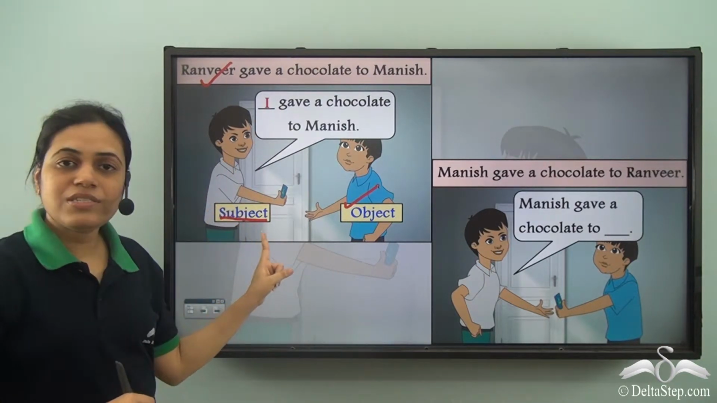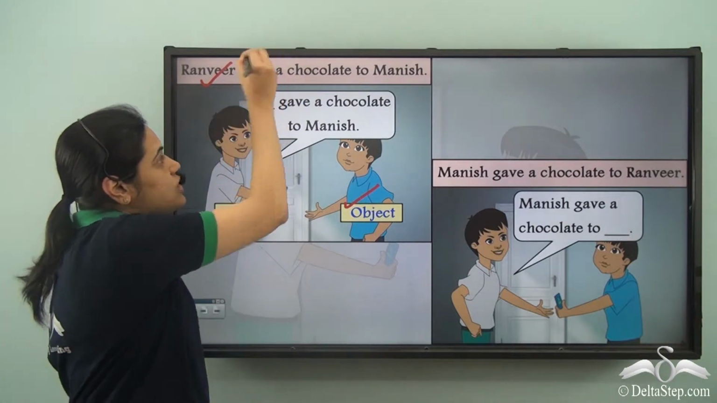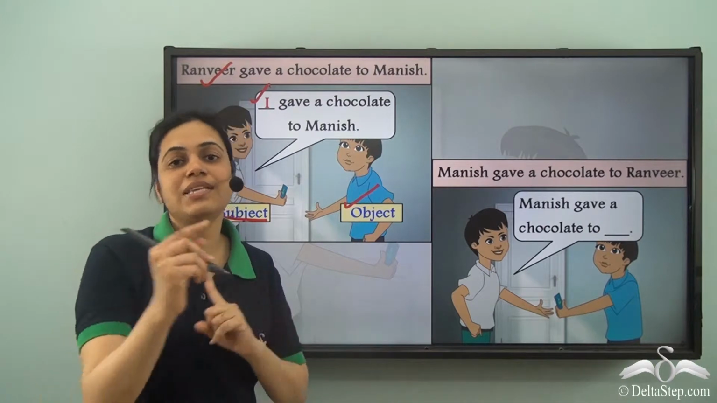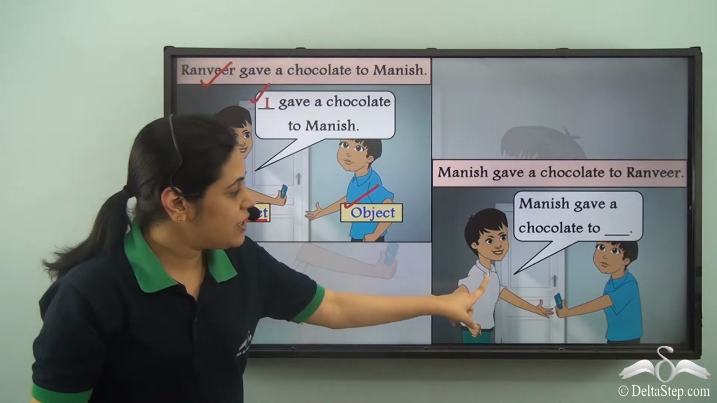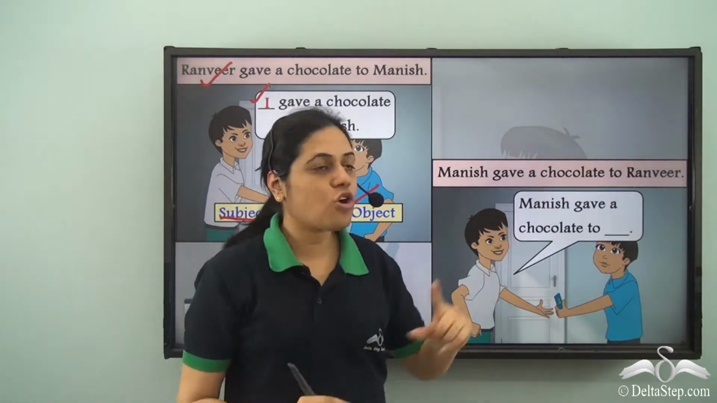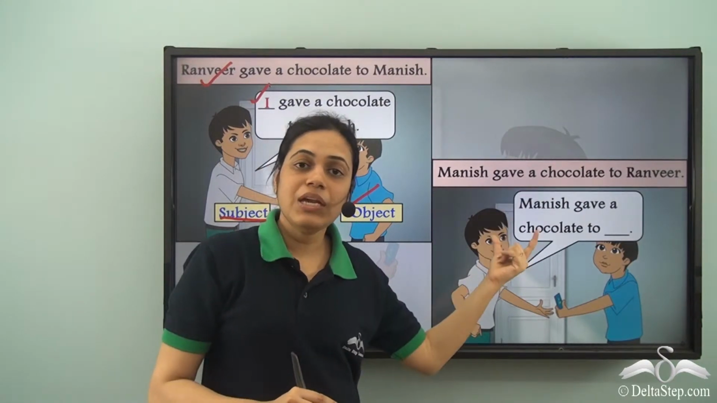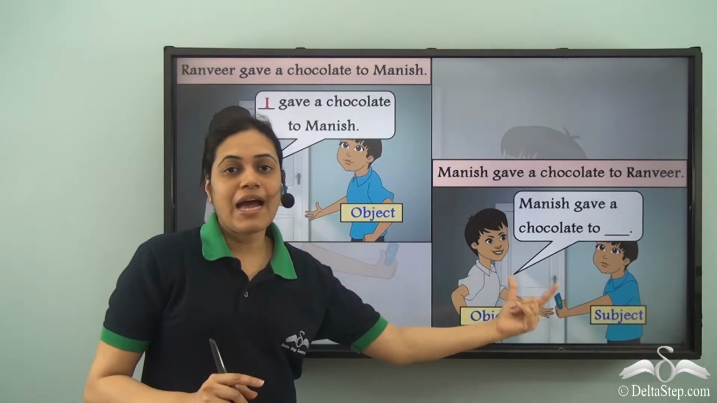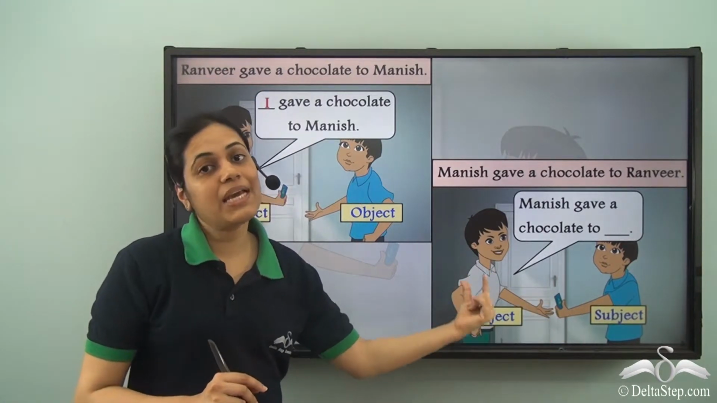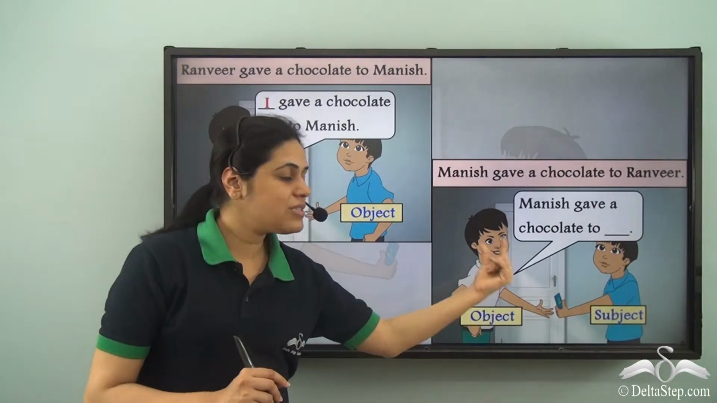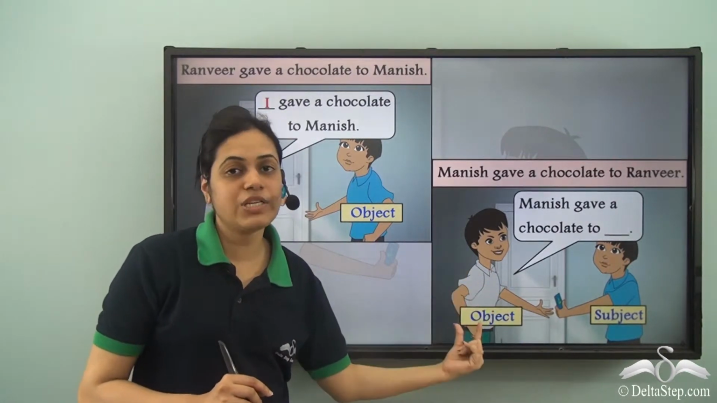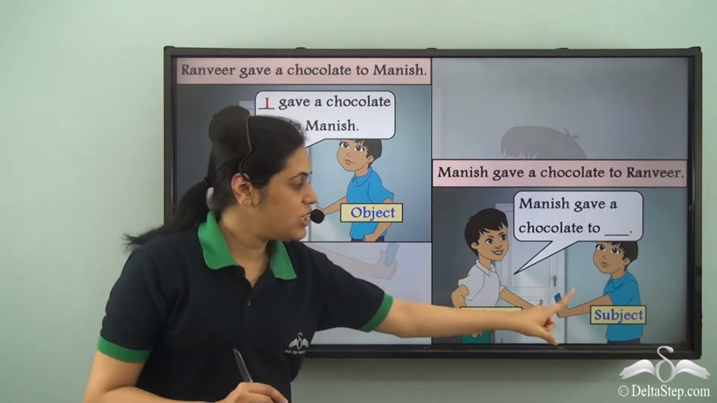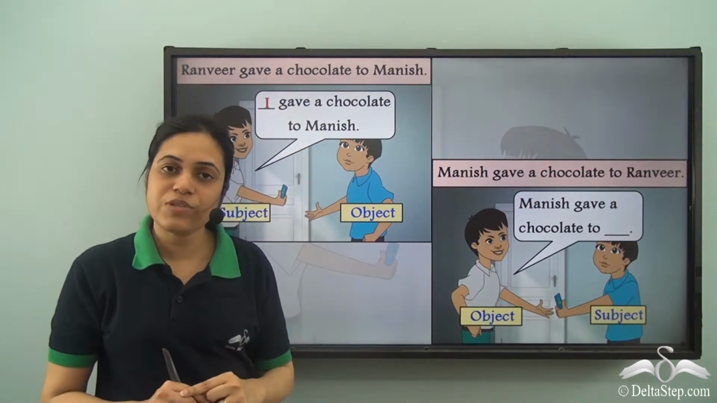Now when Ranveer is the subject, the pronoun used is I. But in this case, the situation is exactly the opposite. In this case, Manish gave a chocolate to Ranveer. So Manish is the doer. So Manish is the subject here. And Ranveer is being acted upon. So he is the receiver. He is the object. So the verb gave is done by Manish. Manish is the subject and Ranveer is the object.